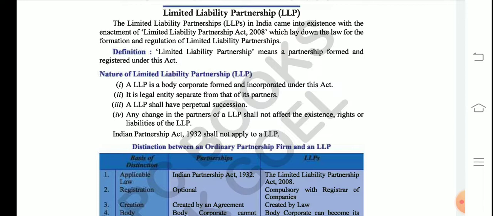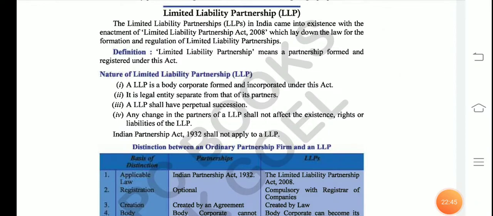So if the partners start with an LLP firm, the name has to be particularly mentioned that it is an LLP firm. If the partners start with an LLP firm, they will have their liability limited. Liability limited means they will have liability limited up to the capital contribution. Suppose a partner has contributed 1 lakh as capital to the firm, so his or her liability is restricted to 1 lakh. His personal property is not liable to pay off the debts of the firm, even if the firm incurs some losses. So this act is very good from the point of view of the partners, because it gives some relief to the partners.